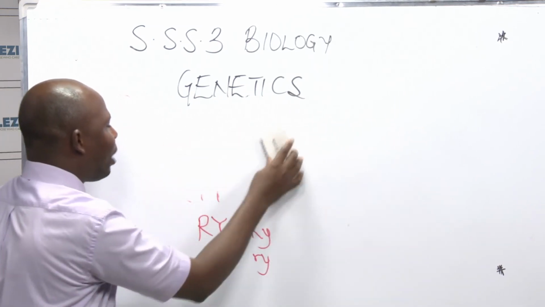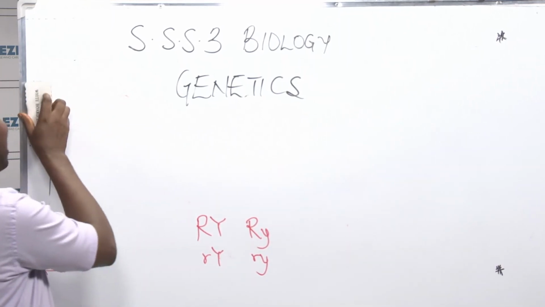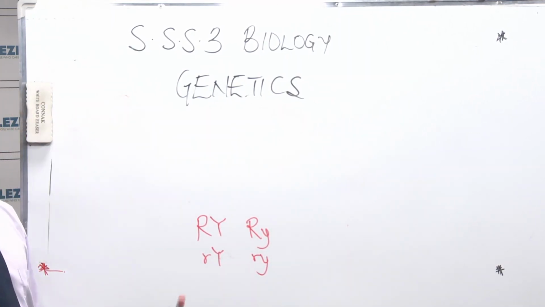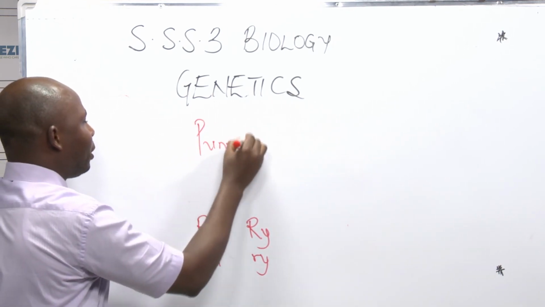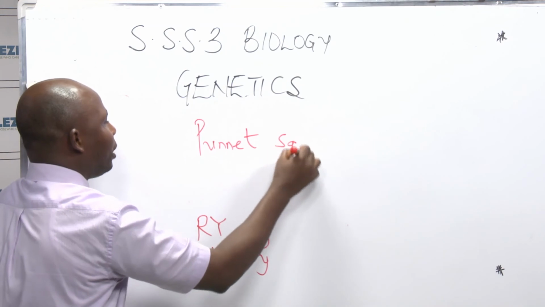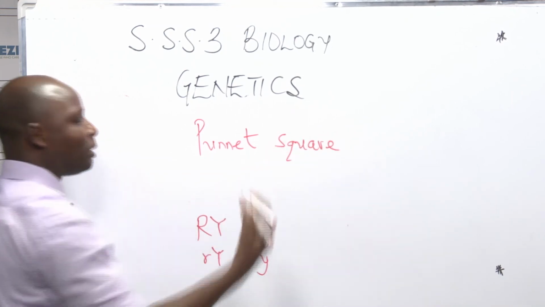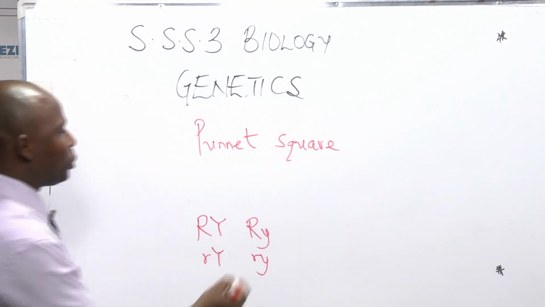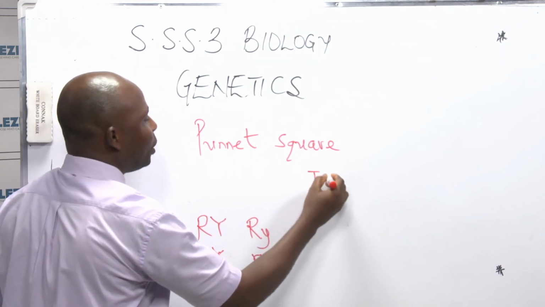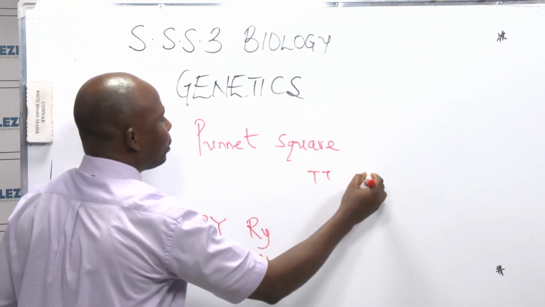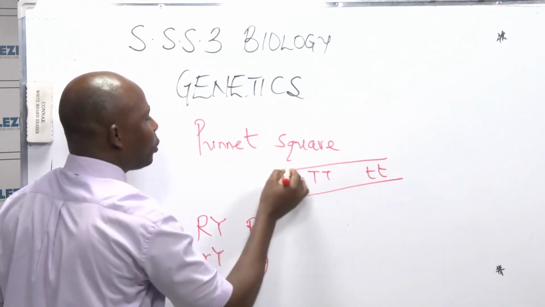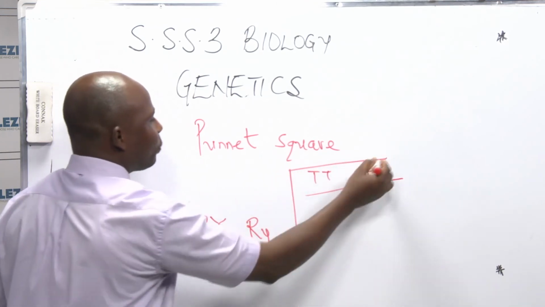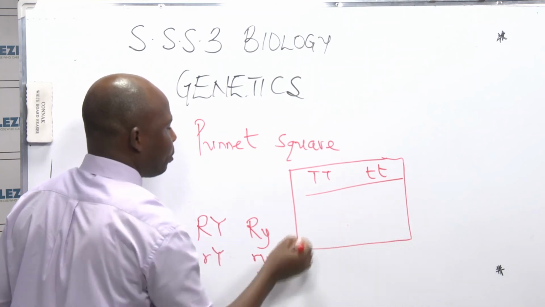Now, to use our genetic diagram, the cross will be complex. It's either we use that or we use what we call the Punnett square. Punnett square is simple. Let me illustrate it to you. For example, the other one we did, TT and TT. If you are using a Punnett square instead of what we did before, all you have to do is this. Punnett square.